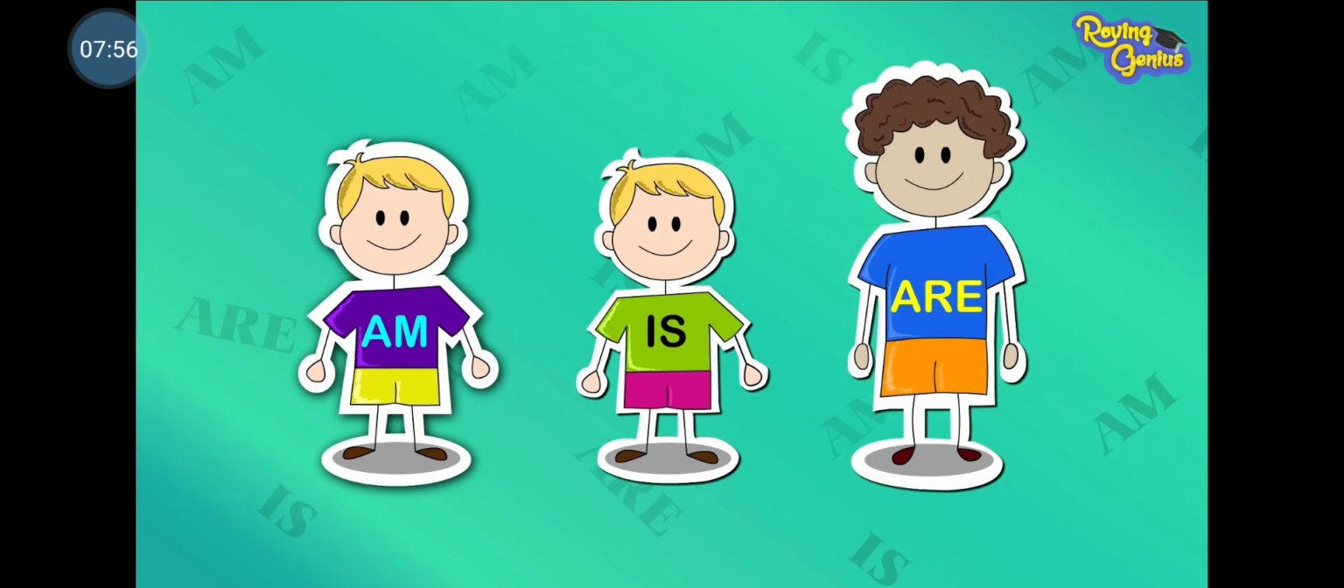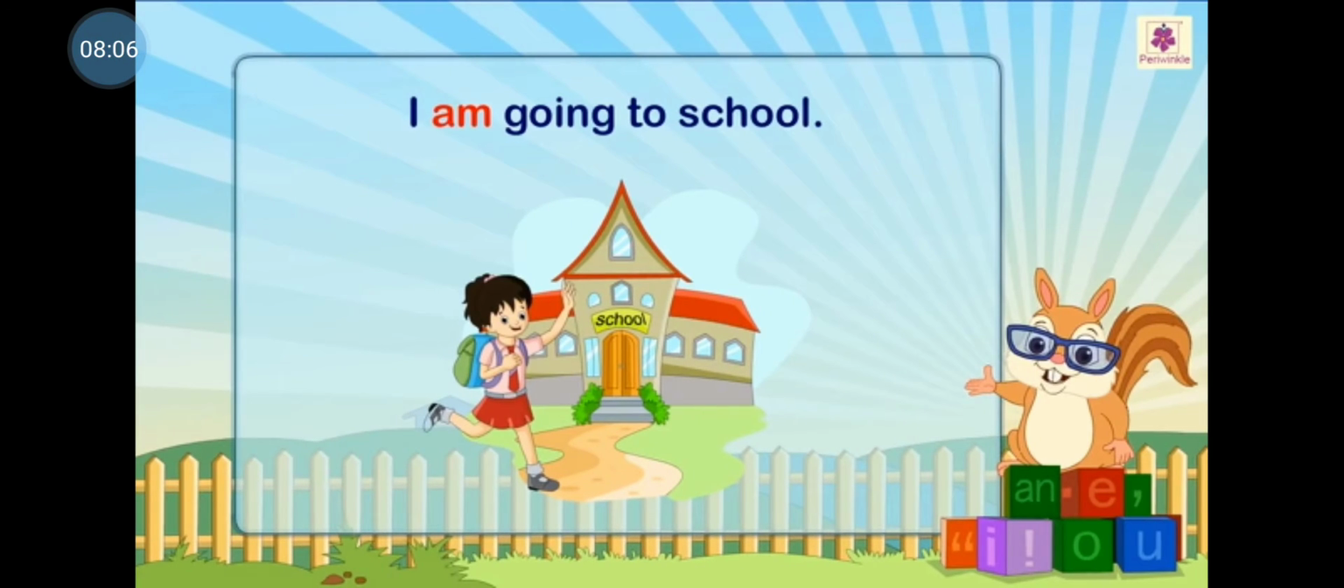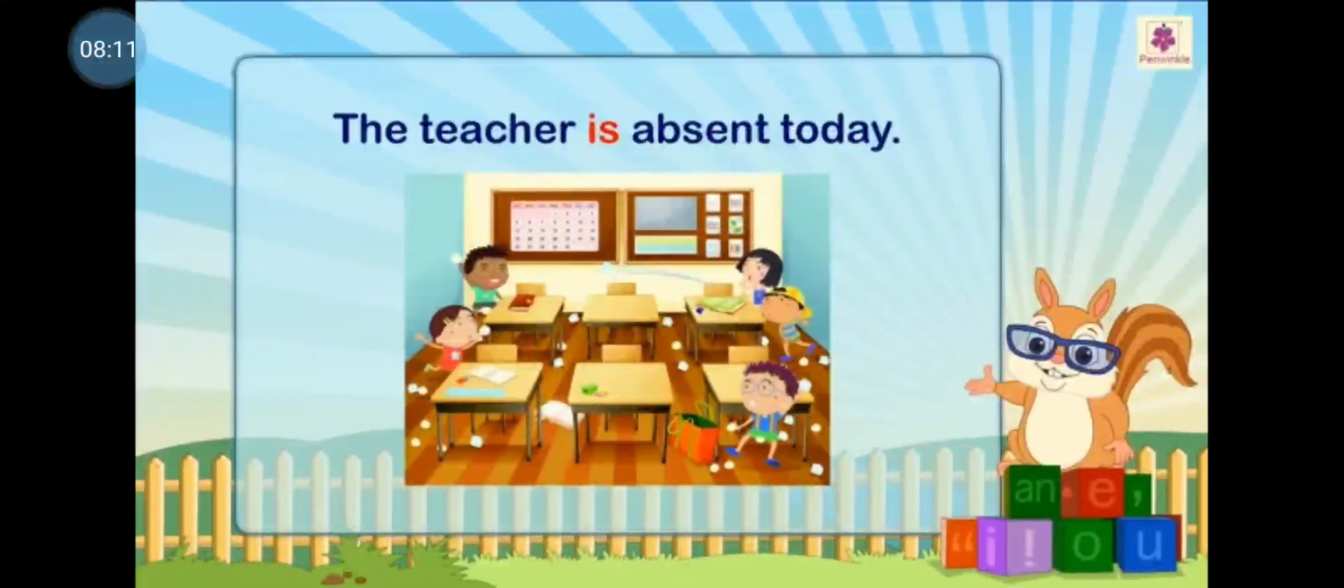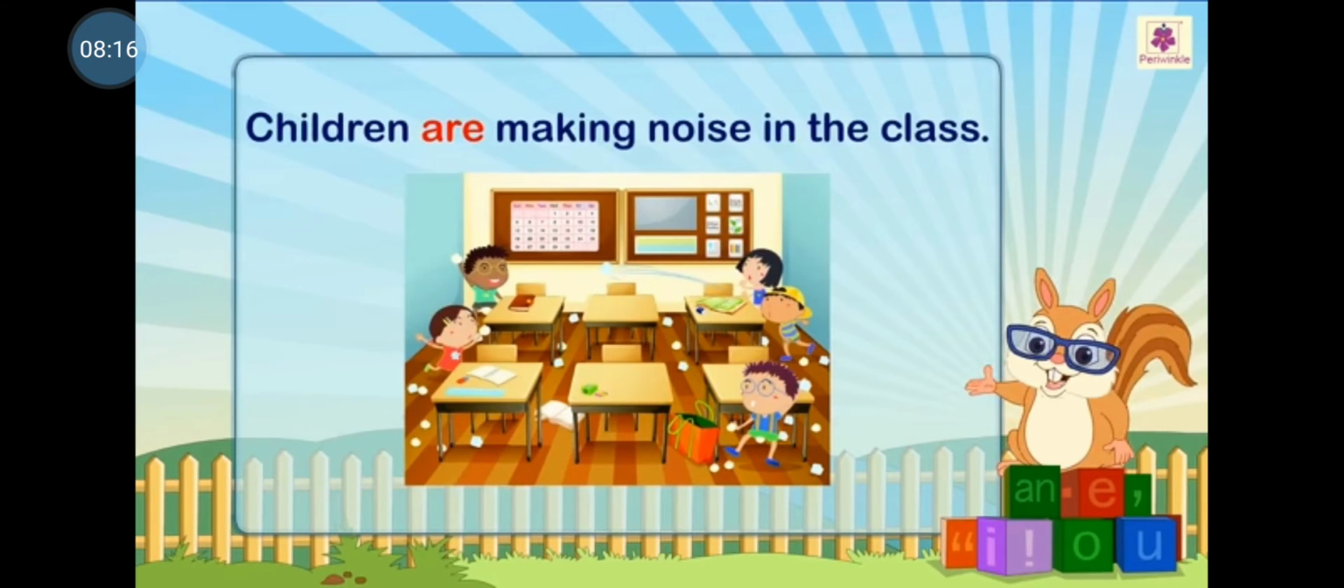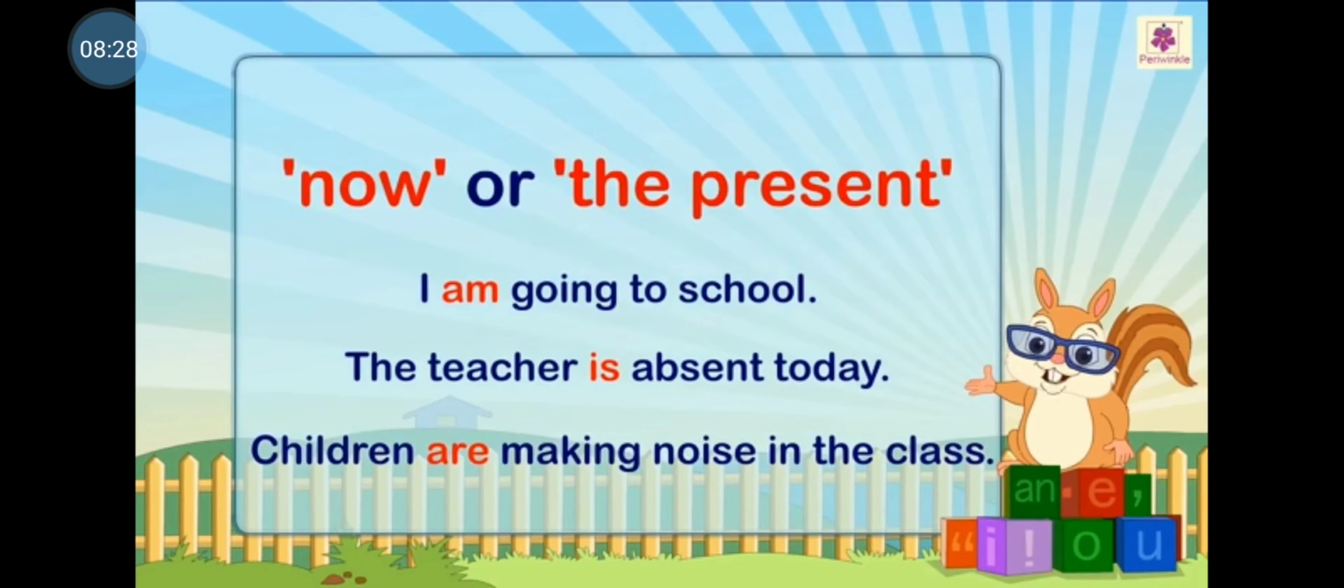Now let us further study about some to be verbs, that is am, is and are. Look at these sentences. I am going to school. The teacher is absent today. Children are making noise in the class. These sentences are using the verbs am, is and are. That tells us about the noun or the present.